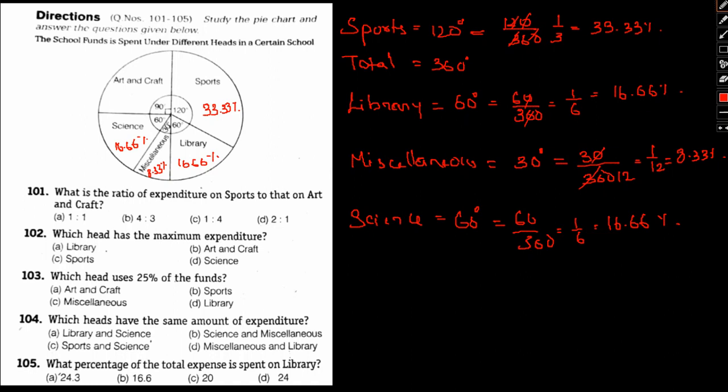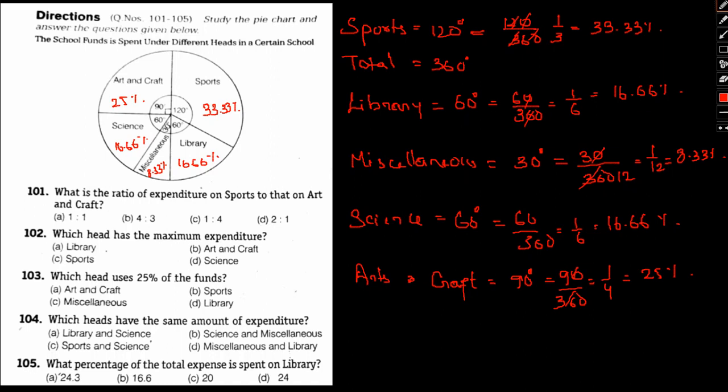And finally, arts and craft. Given by 90 degrees, so 90 by 360, that is 1 by 4 or 25%. Okay. Now, having said that, let us try and take a look at all the questions.